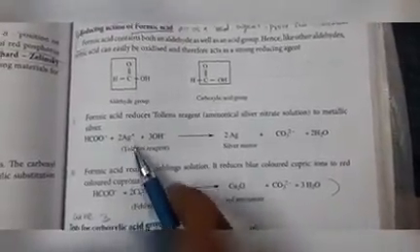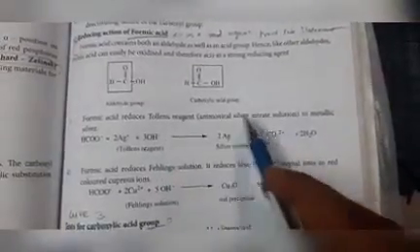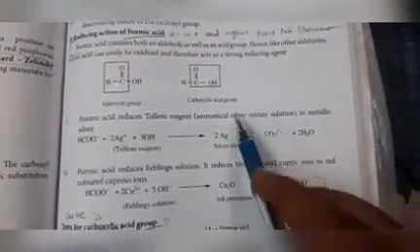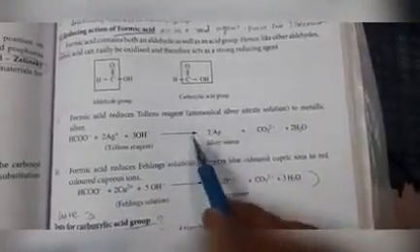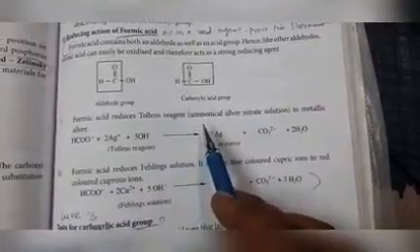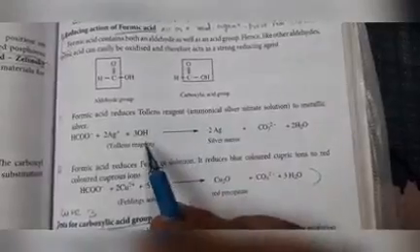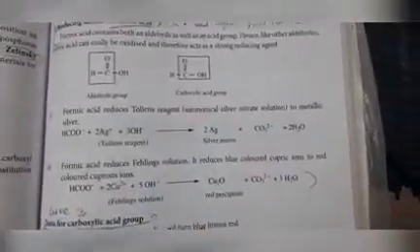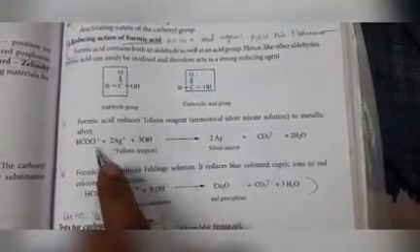So Tollens reagent, ammoniacal silver nitrate, from silver nitrate we get Ag plus ion, and ammoniacal means ammonium hydroxide, NH4OH. If it is ionized, we get OH minus. Formic acid means HCOOH. If it is ionized, we get formate ion, HCOO minus.